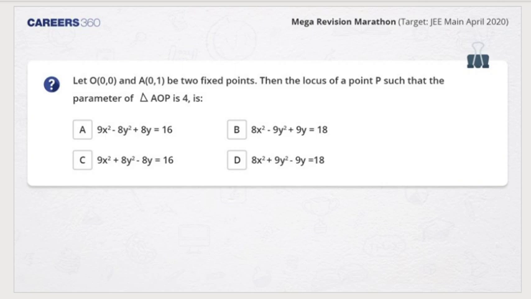So students, parameter is something which is in between a variable and a constant. Think of it in this way. Try to understand. Listen.